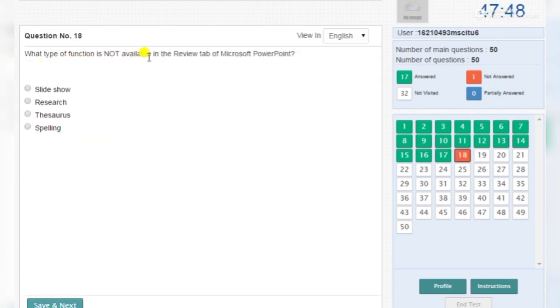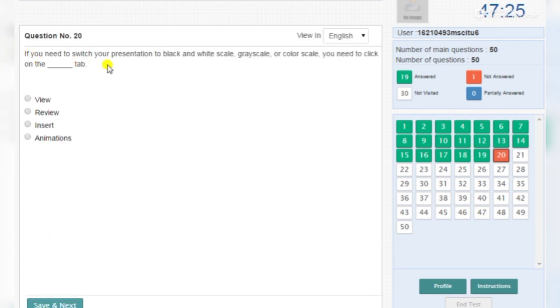What type of function is not available in the review tab of Microsoft PowerPoint? Slideshow is not available in the review tab. Which of the following elements can be used to create SmartArt graphics? Pictures. If you need to switch your presentation to black and white, grayscale or color, you need to click on the View tab.